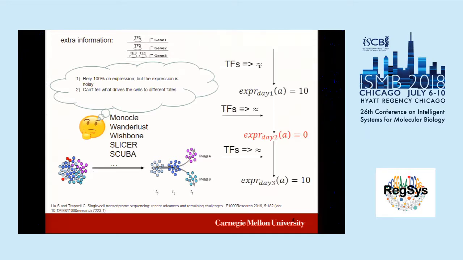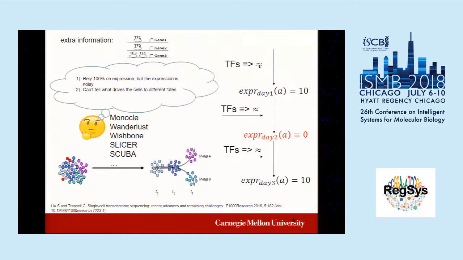I will illustrate with a very naive example to show why this information is helpful to mitigate the impact of noise. Suppose you have time series data over 3 days: day 1, day 2, and day 3. You observe the expression of gene A at day 1 and day 3, and it's 10. But at day 2, you observe 0 expression. Then you might wonder whether this 0 is a dropout, which is very common in single-cell RNA-seq data. But it could be real expression if there's some significant regulatory event happening at day 2. It could be possible this 0 is real. So without additional information, we don't know the answer to this question.